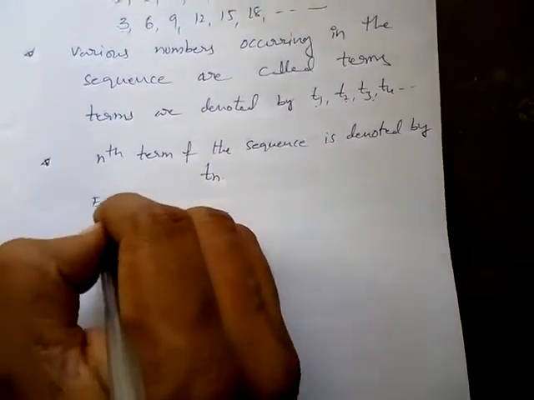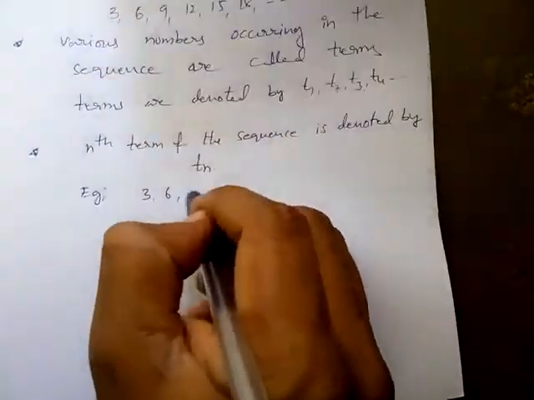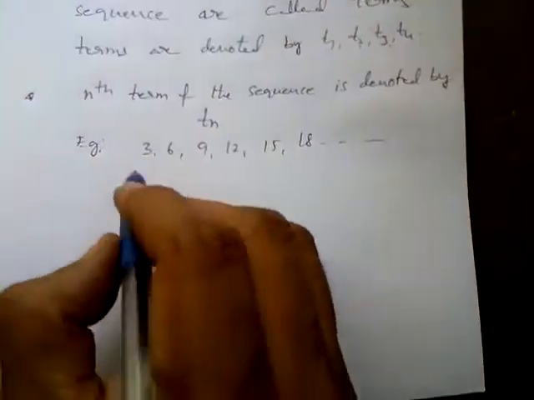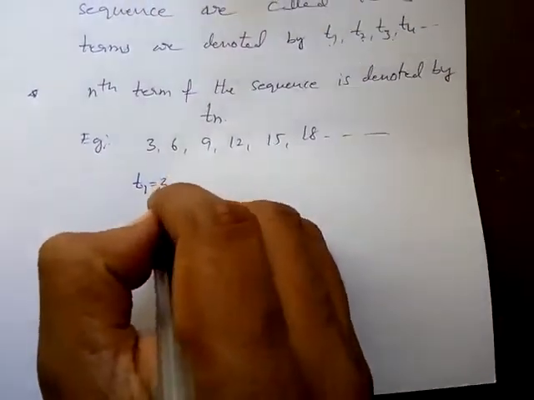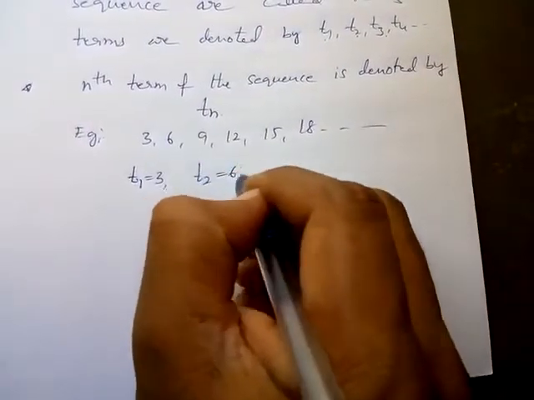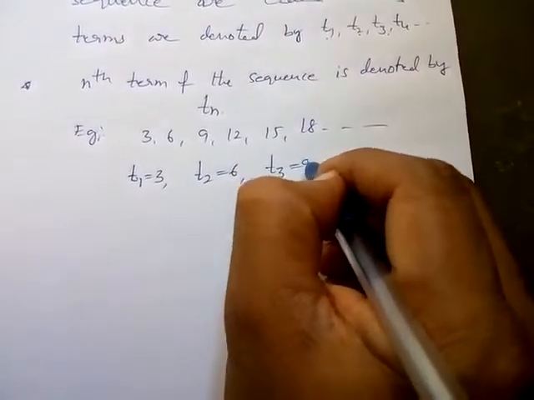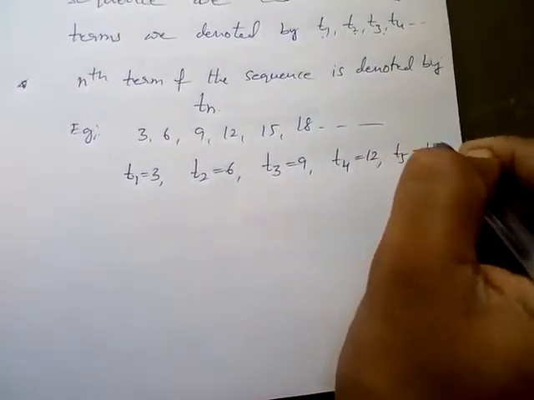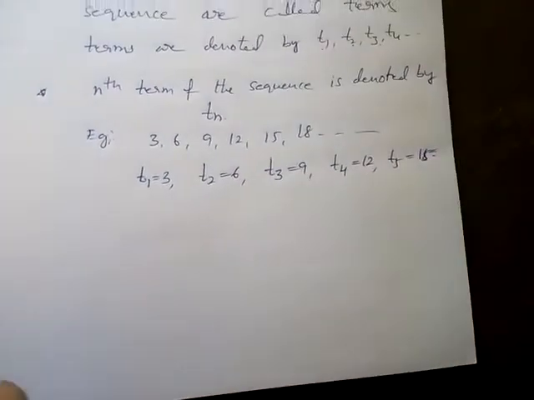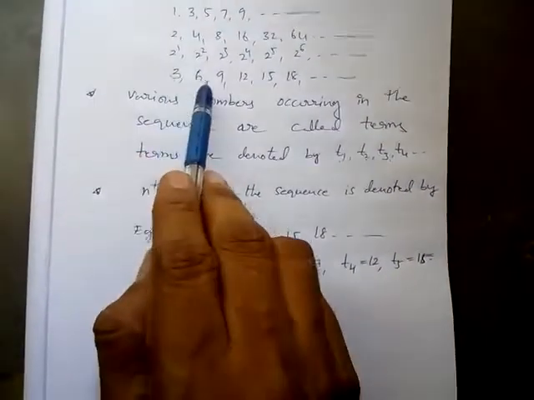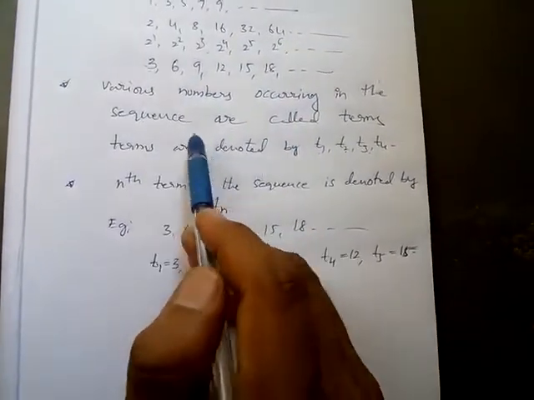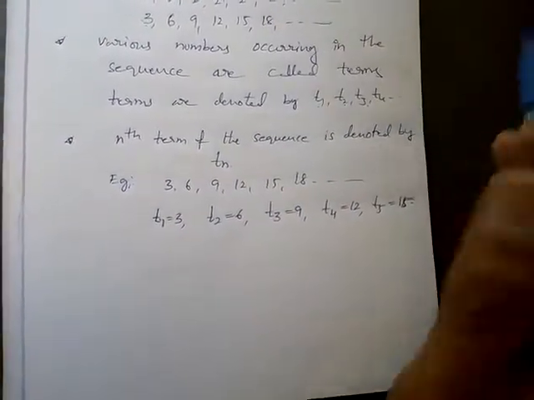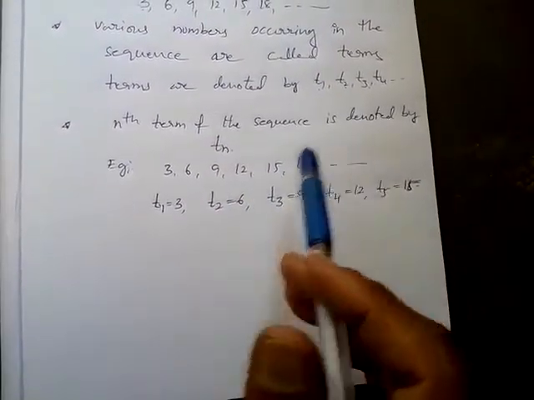See this example, 3, 6, 9, 12, 15, 18. In this sequence, first term T1 is equal to 3, second term T2 is equal to 6, third term T3 is equal to 9, fourth term T4 is equal to 12, fifth term T5 is equal to 15, like that. So various numbers occurring in the sequence are called terms. Terms are denoted by T1, T2, T3, T4, so on. So nth term is denoted by Tn.